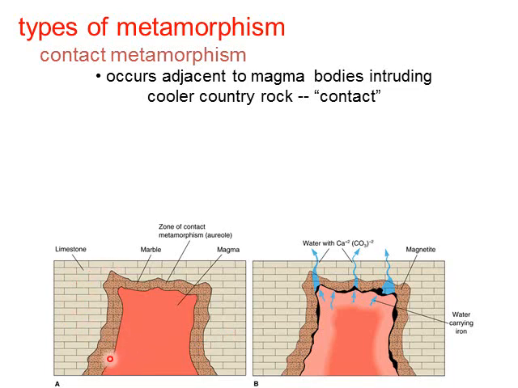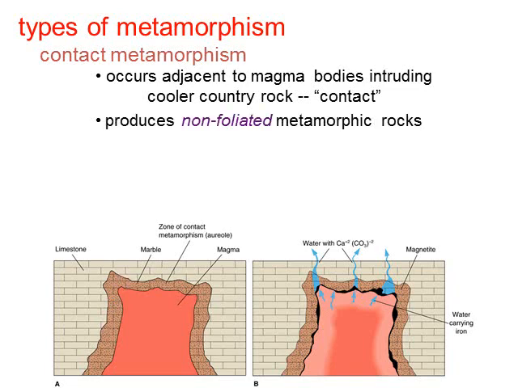Well, this limestone is being cooked, and so around this blob of magma we have this marble that's being formed during the process of metamorphism. And you can see that the water is enhancing this as the water is coming up, and it's reacting with the rocks to enhance the metamorphic process.